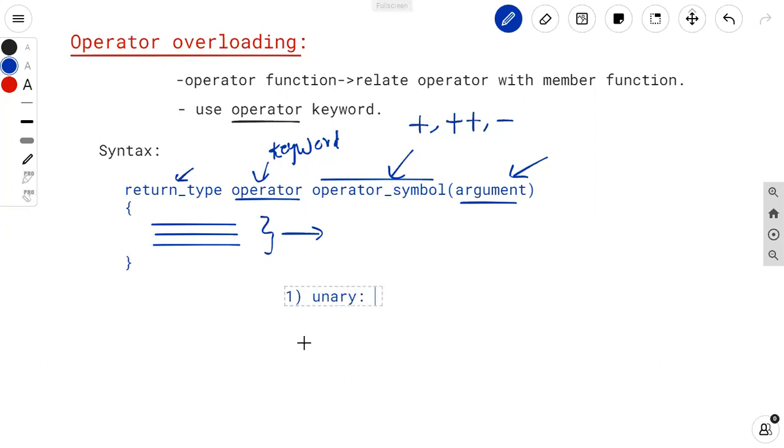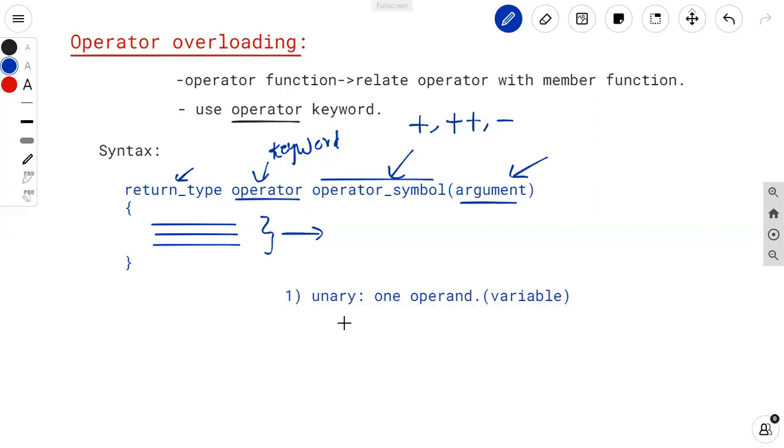First of all, unary operator means what? The operator in which we can use only a single operand or one operand. Operand means what? Variable. Unary operator means the operator in which we can use only one variable or one operand, then that operator is said to be a unary operator.